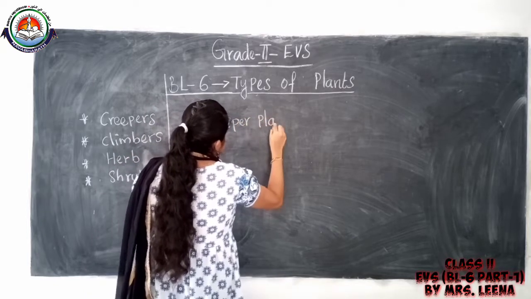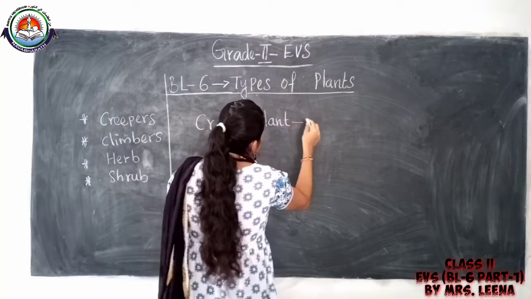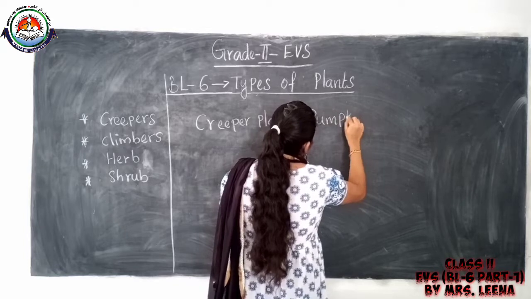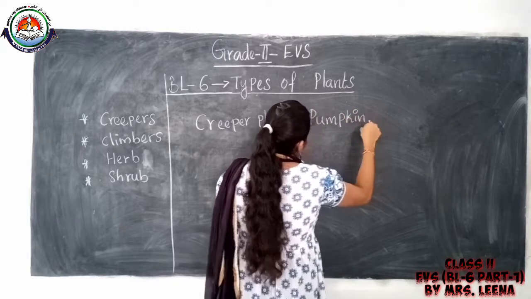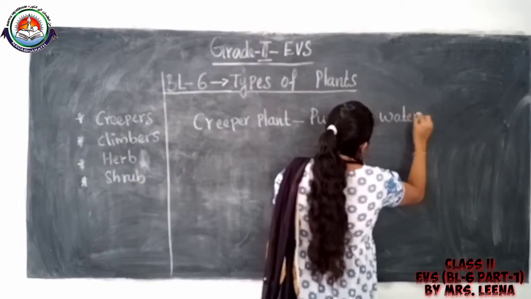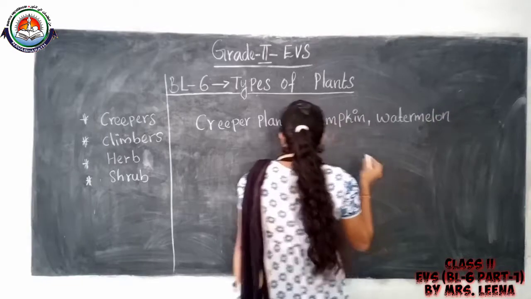Creeper plant examples are pumpkin, watermelon.